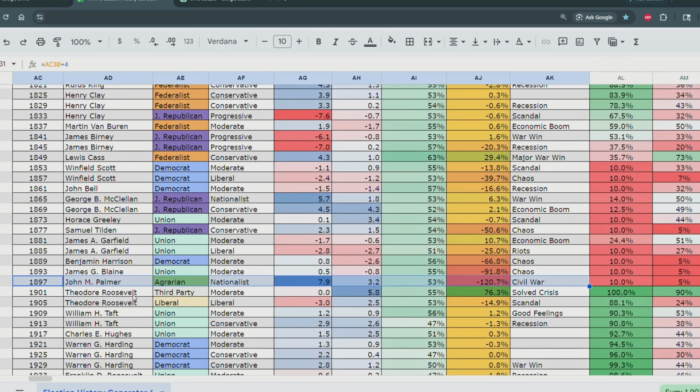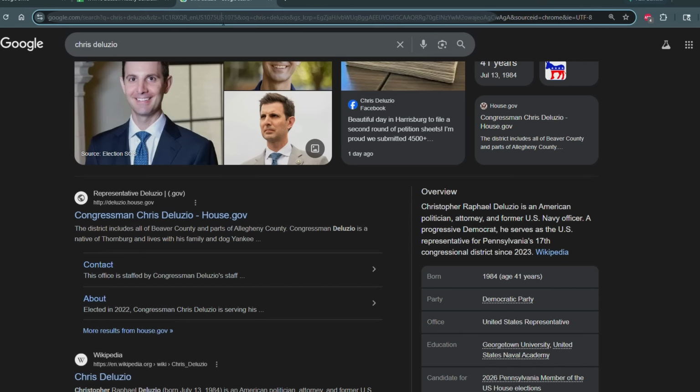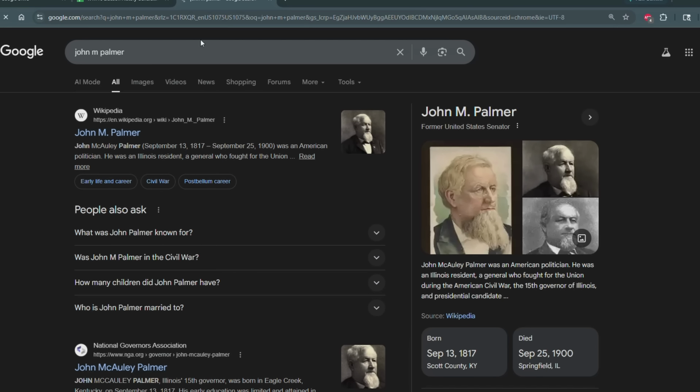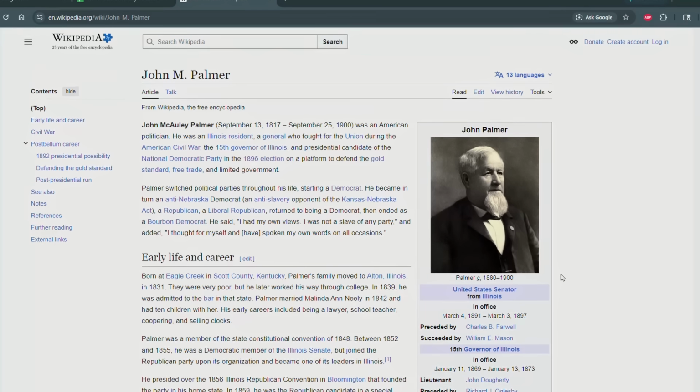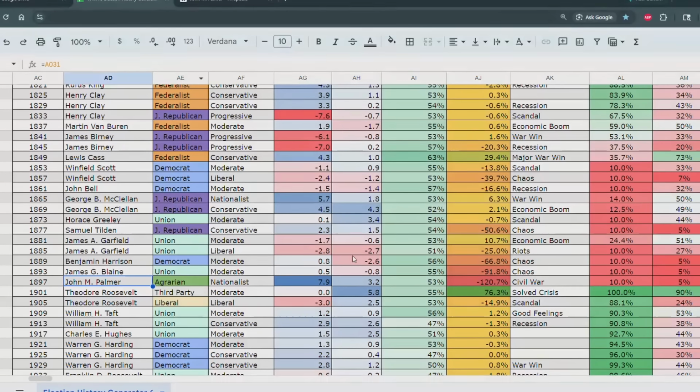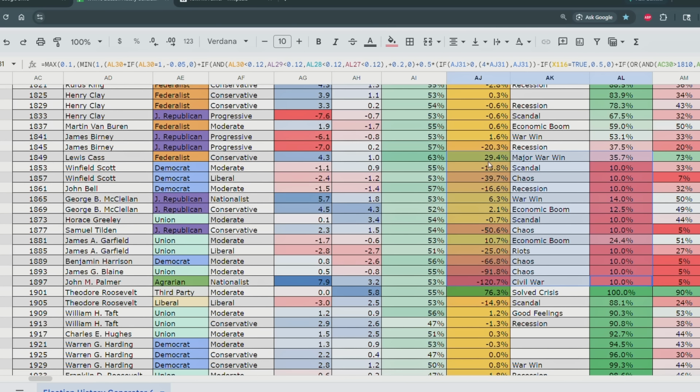Doesn't that make sense? So what happens is, in 1897 to 1899, right, more like 1801, John M. Palmer, let's pull him up. John M. Palmer. Pretty hard to type when there's a mic in front of your face. John M. Palmer was president of the United States. General who fought for the Union during the Civil War, anti-slavery, but a Bourbon Democrat, so a more conservative political figure. And in this timeline, he becomes president, but he fails to solve the crisis that's building in the country.